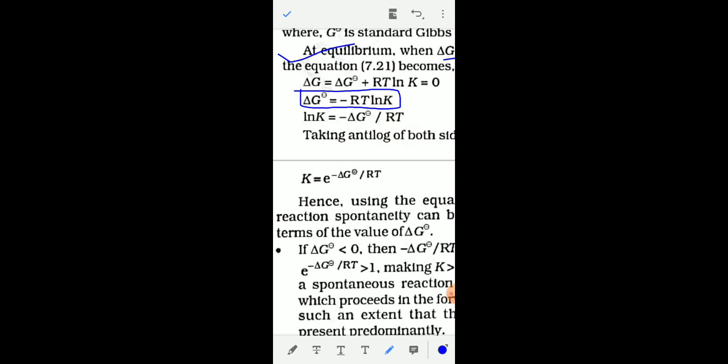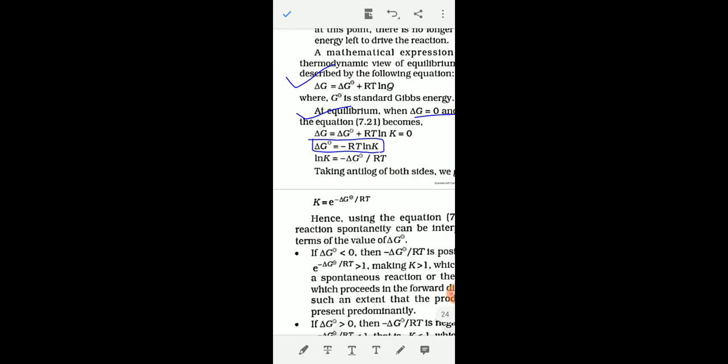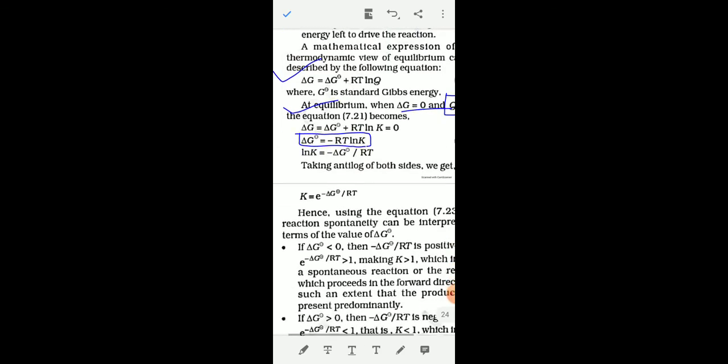This is the standard Gibbs free energy. So the relation between the standard Gibbs free energy change, delta G 0, and the equilibrium constant K is delta G 0 is equal to minus RT ln K. Using the value of delta G, you can say how much the reaction has already proceeded, or whether the reaction is spontaneous or non-spontaneous.